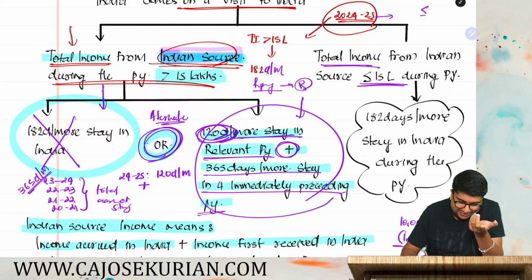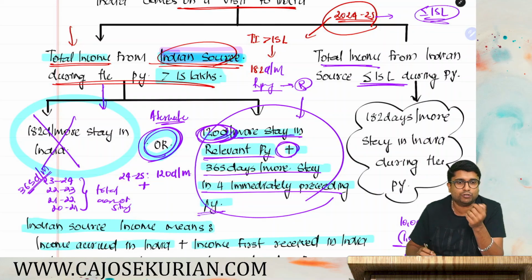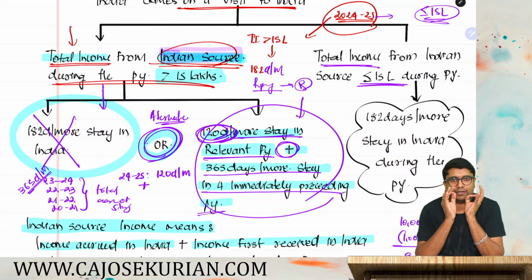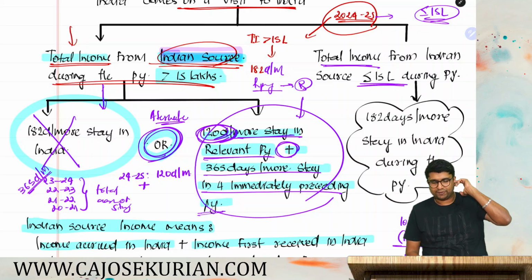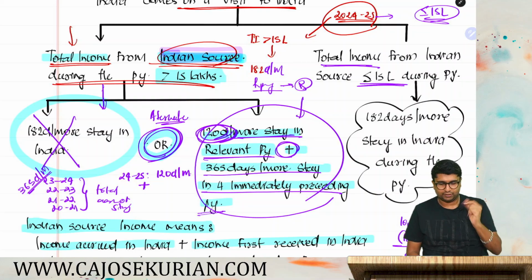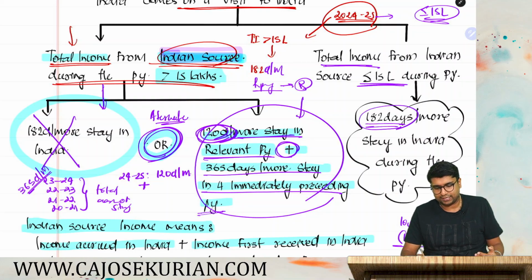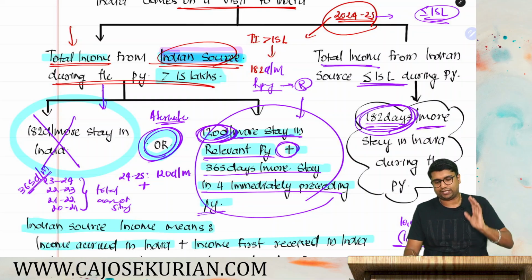Now moving on, what if his total income from Indian source does not exceed 15 lakh? That means if it is exactly 15 lakh or less, how to determine the residential status? Say you are an Indian citizen or a person of Indian origin residing outside India, who comes on a visit to India, and your total income from Indian source is exactly 15 lakh or less than 15 lakh in the relevant previous year, then what to do? In such a case, there is only one condition applicable, that is stay in India for 182 days or more.